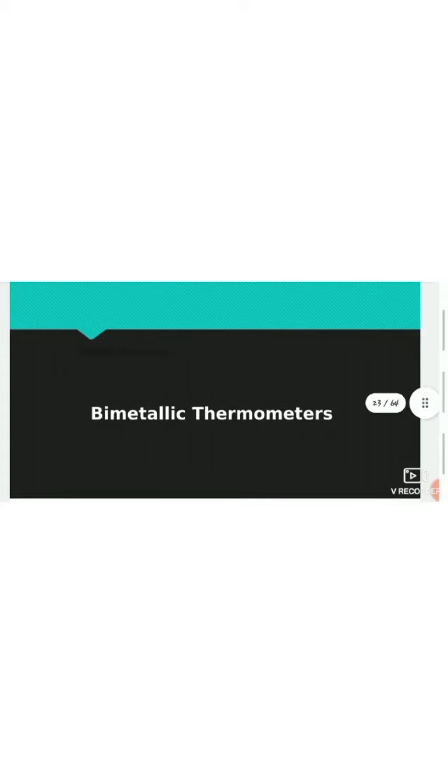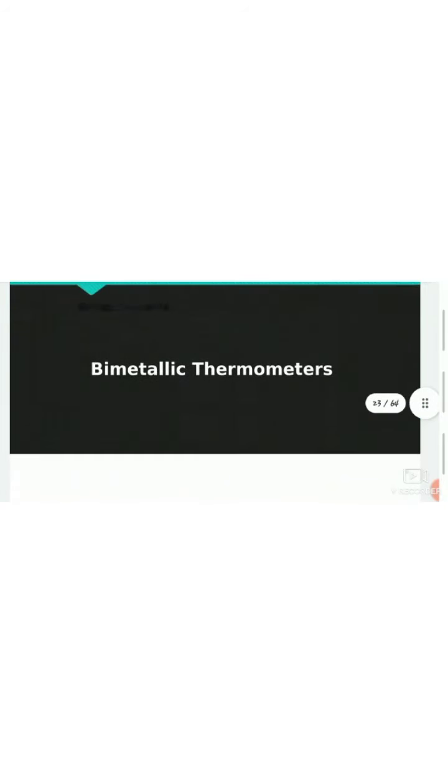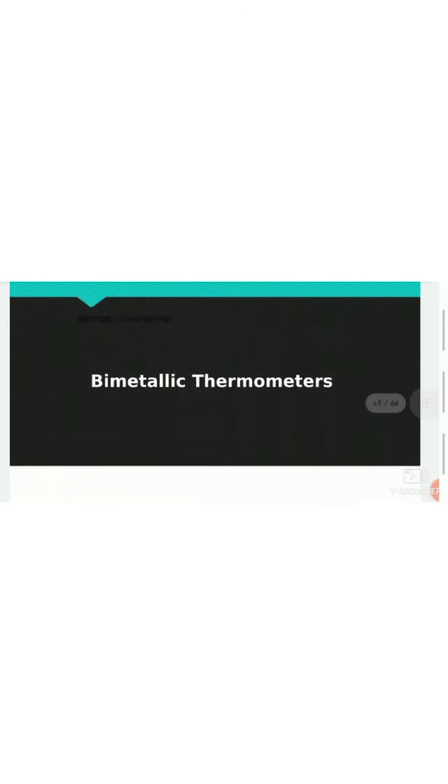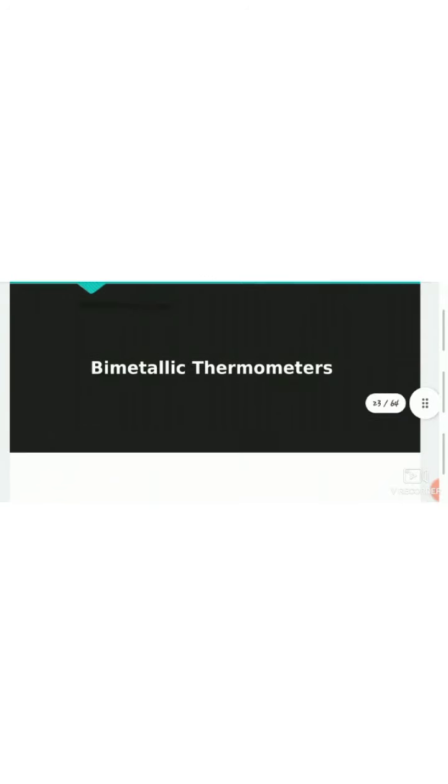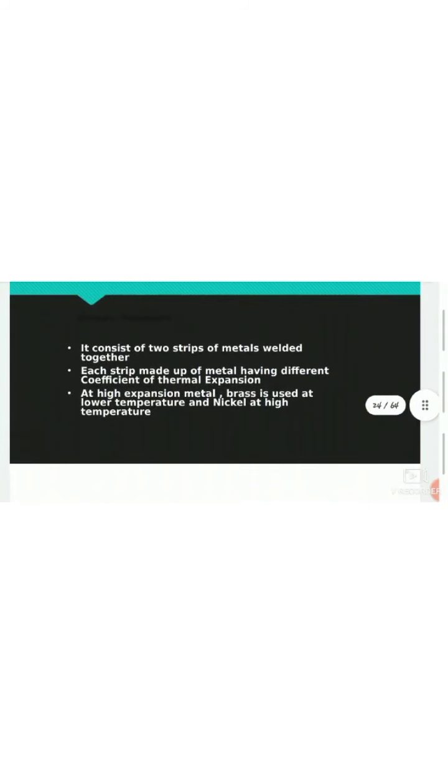Today the topic to explain is bimetallic thermometers. These are very efficient thermometers which are used to measure temperatures. First of all, there is the construction of the bimetallic thermometer. It consists of two strips of metal welded together. Each strip is made up of a metal having a different coefficient of thermal expansion. As high expansion metals, brass is used at low temperature and nickel at high temperature.